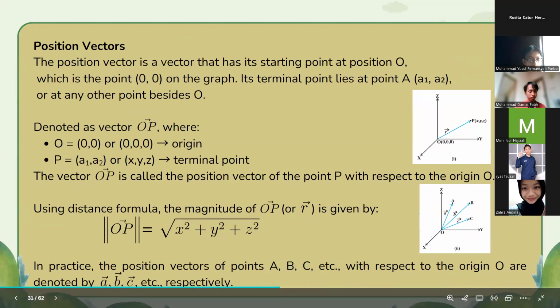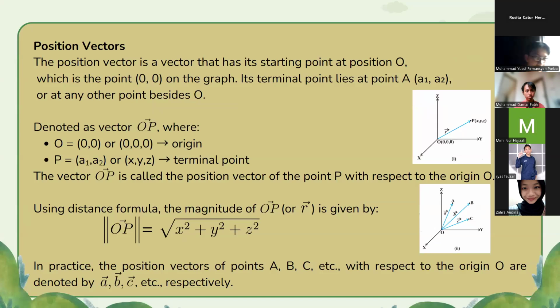Okay, next slide. For the next type of vector, position vectors. The position vector is a vector that has its starting point at position O, which is the point (0, 0) on the graph.